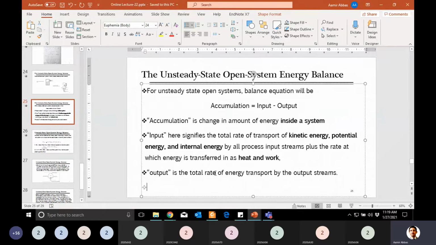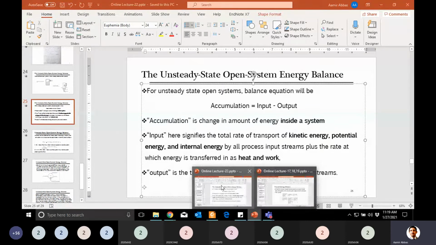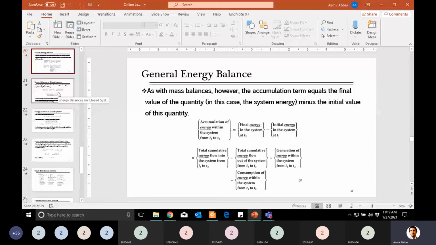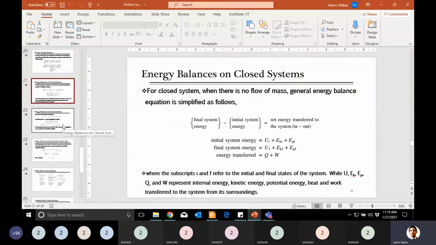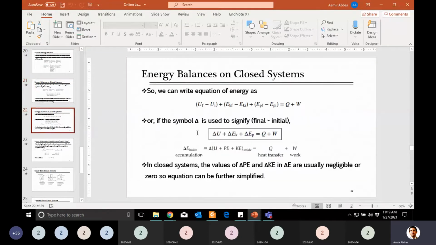You already know that. And similarly, if you look at the output, output is also the transfer of energy out of the system. So why I ask you to just repeat the lectures: let me go back to the closed system just to show you a few things, then I will come back to how energy is stored inside an open system. Do you know this? What was this closed system energy balance and this equation? So in closed systems, energy can get into the system or leave the system in which forms?